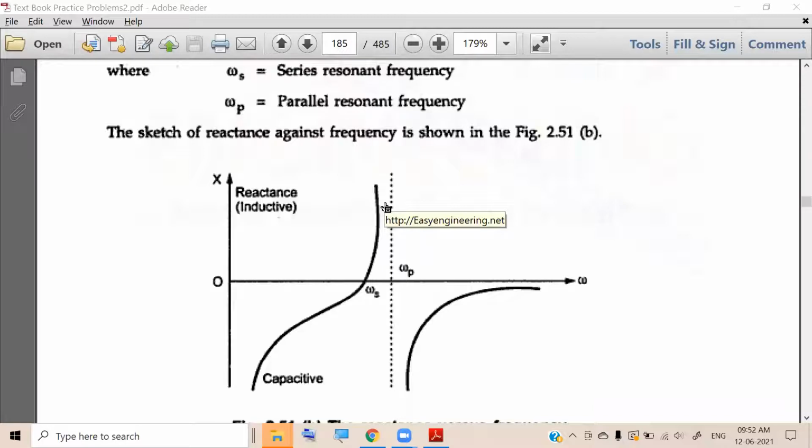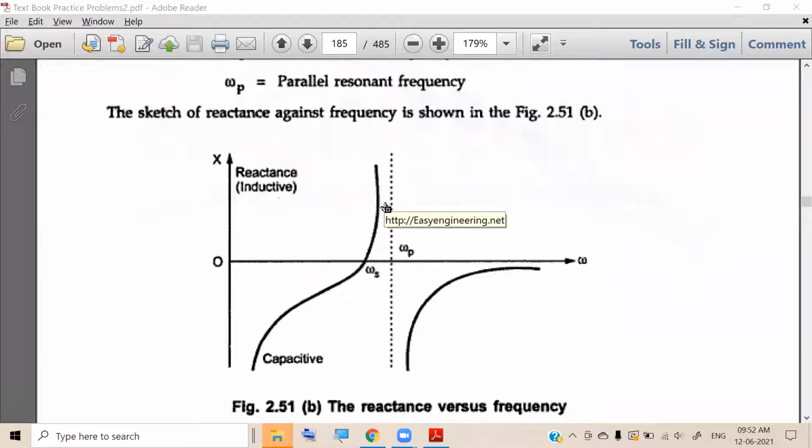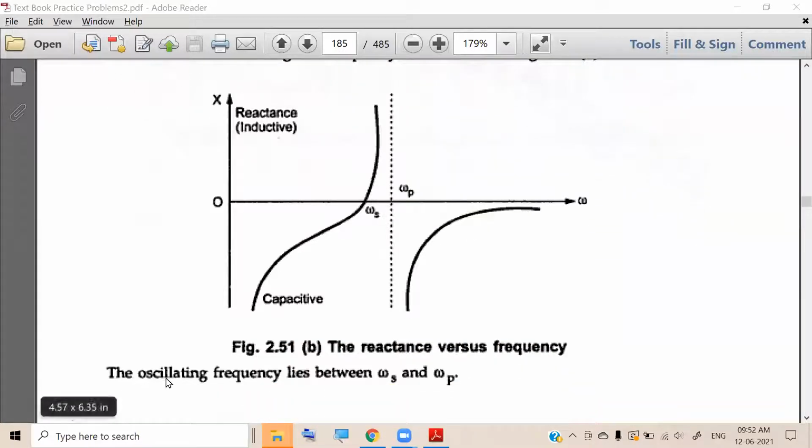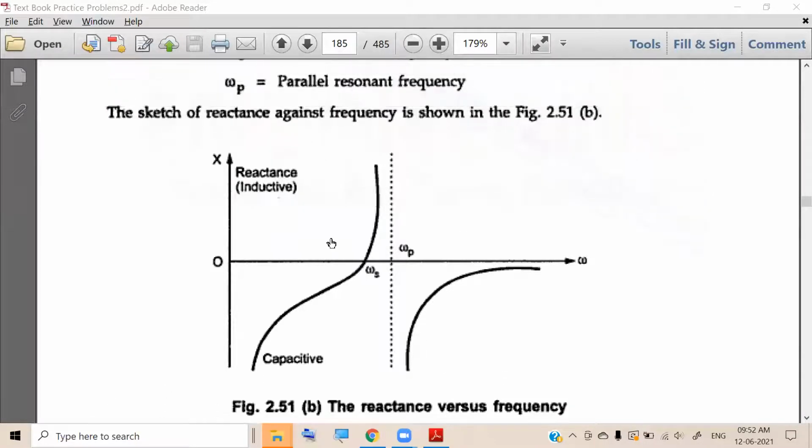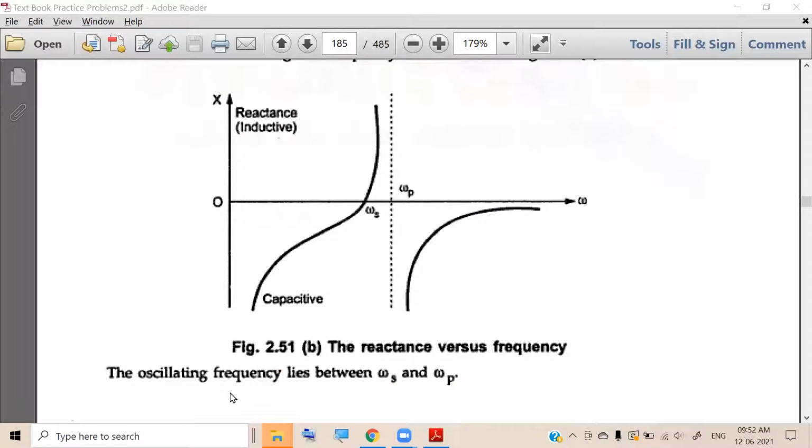I told you omega s and omega p are very close, and the oscillating frequency lies between omega s and omega p.